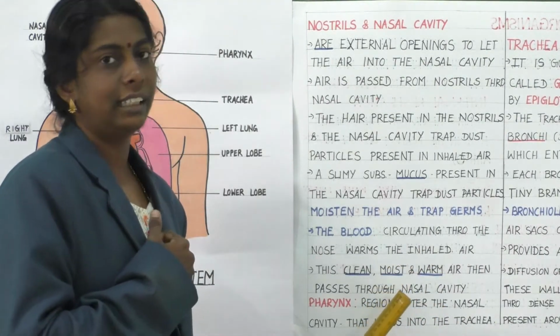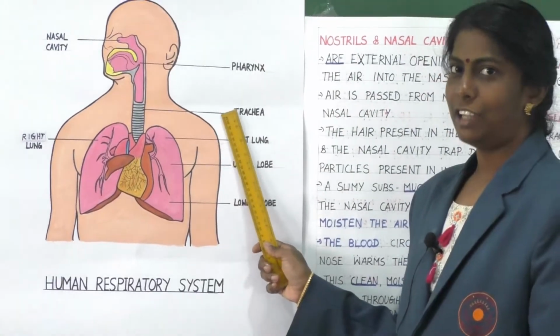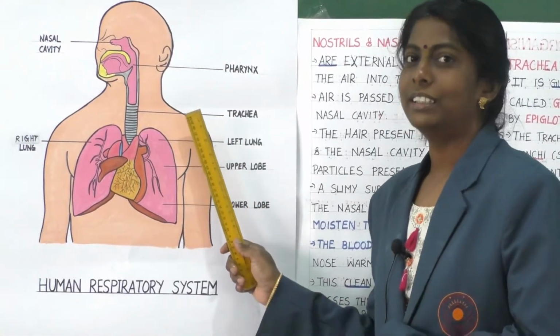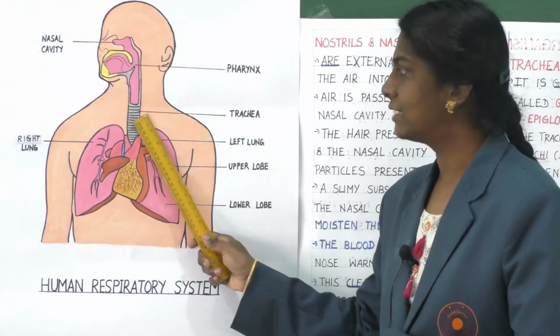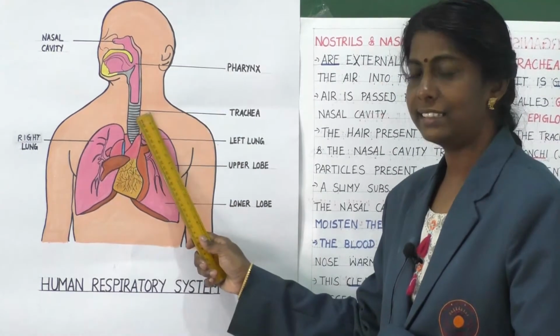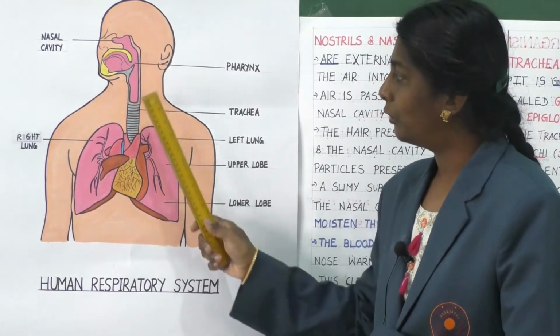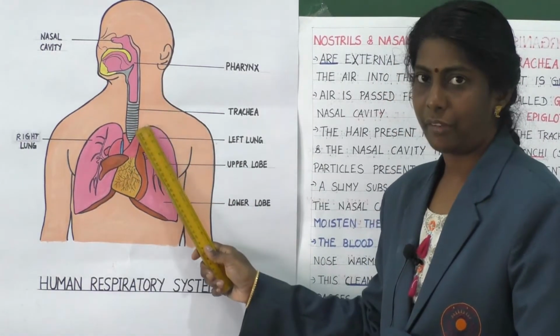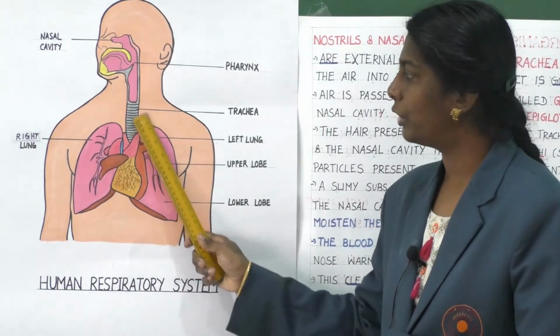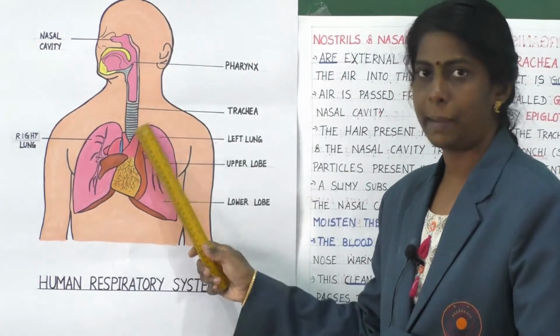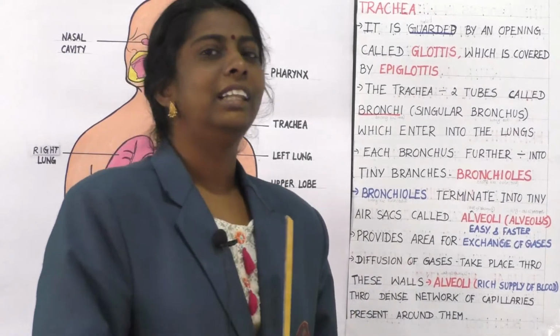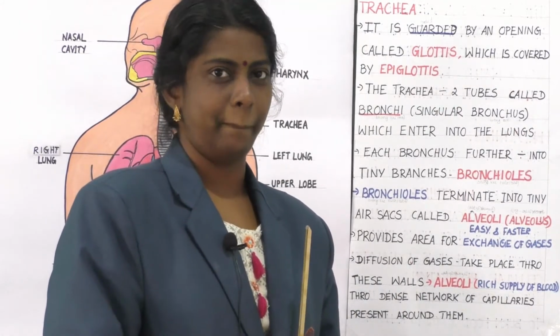Clear, children? Yes, children. Now, let us learn about the next part, that is trachea. Where is it? It is on the lower side of the pharynx. So, we are going to learn about trachea.